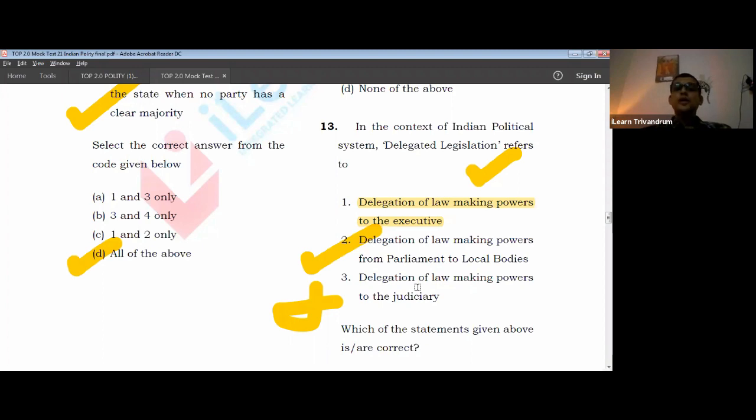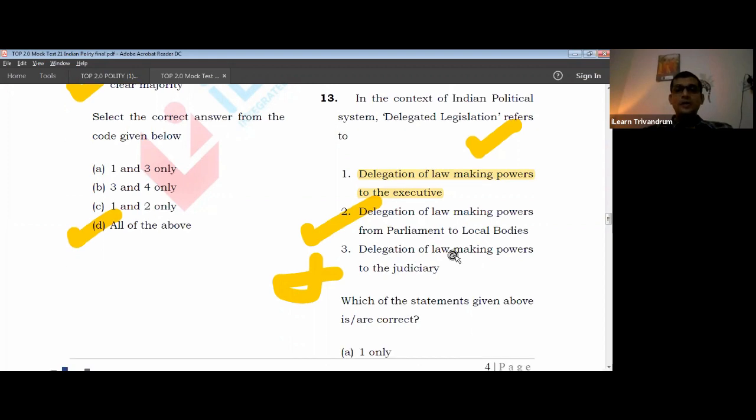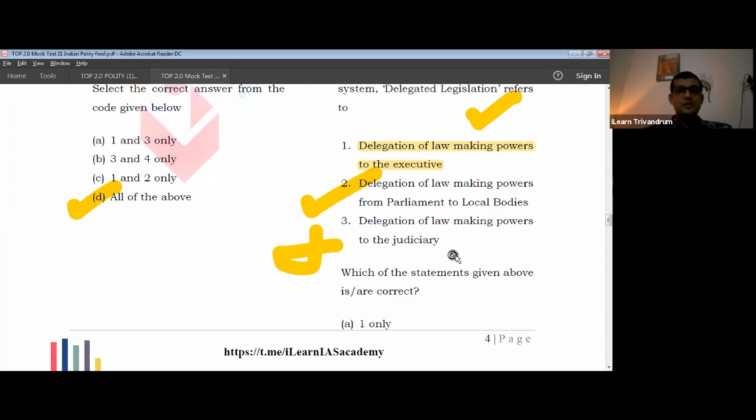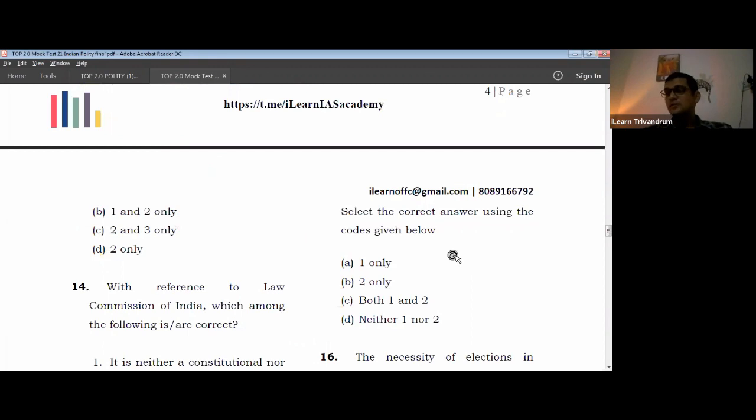In India, the executive and the legislative are both interconnected, but the judiciary has always remained independent and separate from all these things, and therefore this cannot come under check. So the answer here would be 1 and 2. So that is B. 13 should be box.